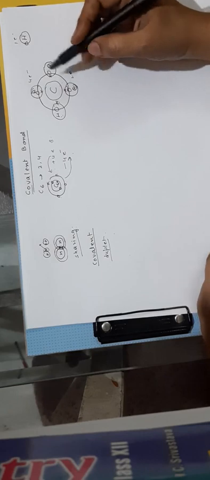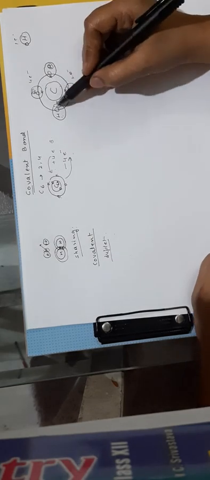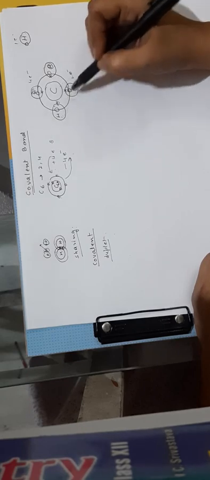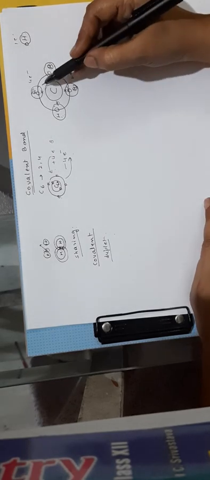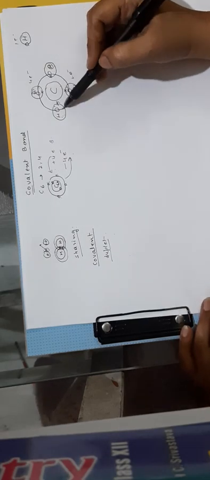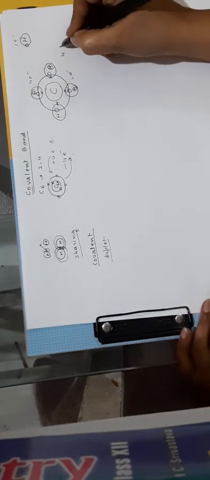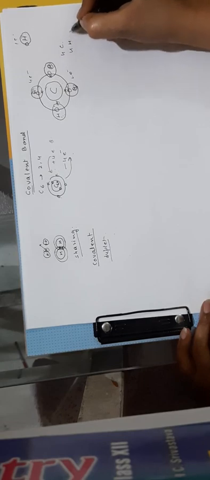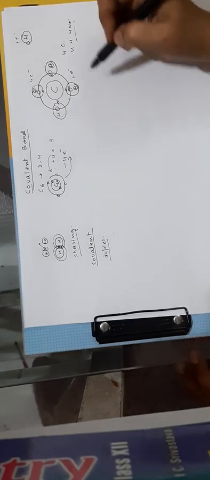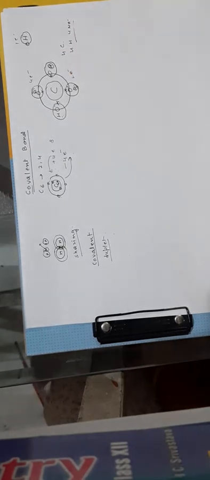In the same way, if we count for carbon, it has 4 electrons of its own and 1 electron each from 4 hydrogen atoms. Now how many does it have after sharing? It becomes 8: 4 from carbon and 4 from hydrogen. So this is the way carbon is getting its octet completed.